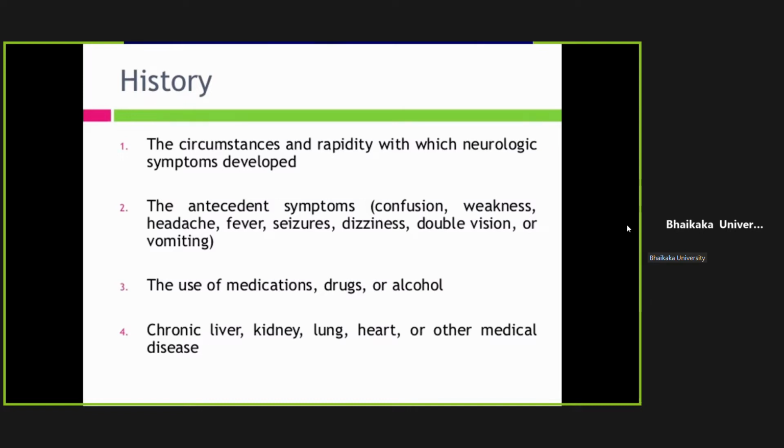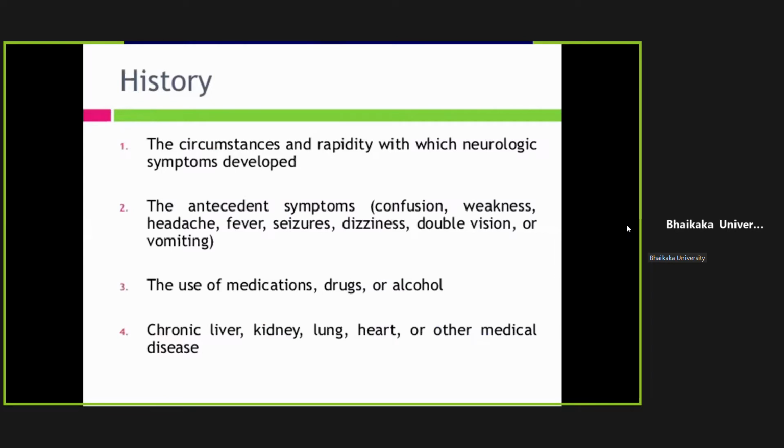What were the antecedent symptoms? Antecedents means when coma started. Before that, what are the symptoms that patient had? So whether patient was confused, whether there was some history of weakness, whether there was history of fever, seizures, or giddiness, or double vision and vomiting. This all may suggest infection, intracranial infection.